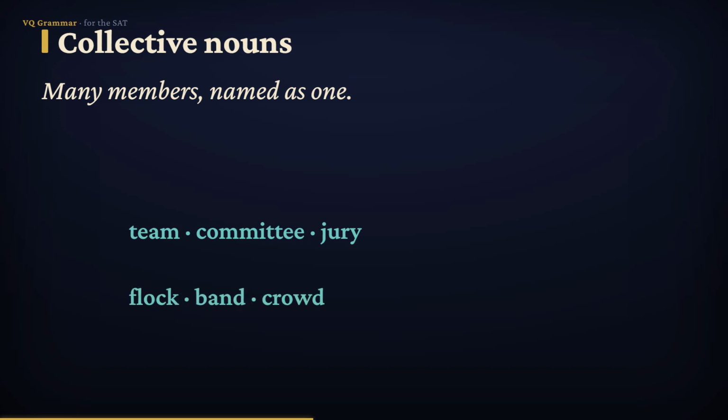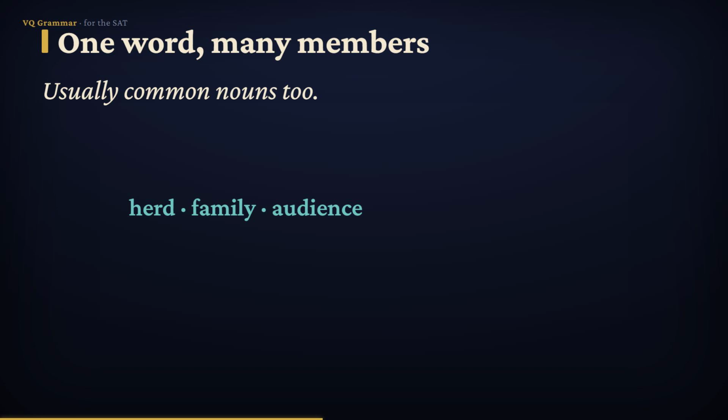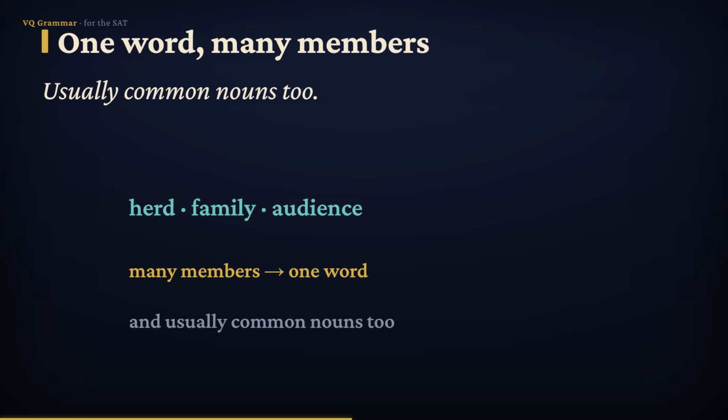There's a flock of birds, a band of musicians, a crowd of fans, a herd of cattle, a family at dinner, an audience in a theater. In every case, it's many individuals, but one collective word that holds them all together. And notice this, they're usually common nouns too. Team isn't capitalized, but we give them their own label, collective, because of that special group as one meaning.